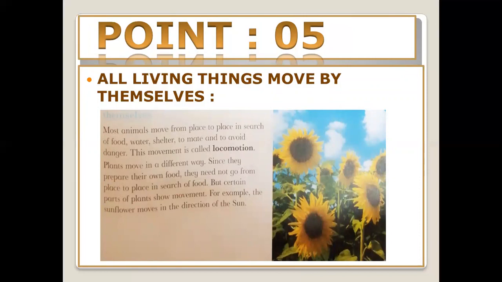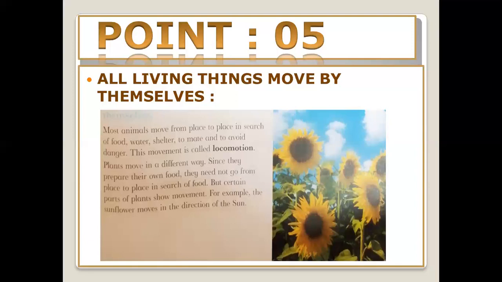But how do the plants move? Plants' roots move downwards in the soil, and also their stem and flower move upward. And some flowers like the sunflower move according to the sunlight. So that's why its name is sunflower. Most animals move from place to place in search of food, water, shelter, to mate, and to avoid danger. This movement is called locomotion.